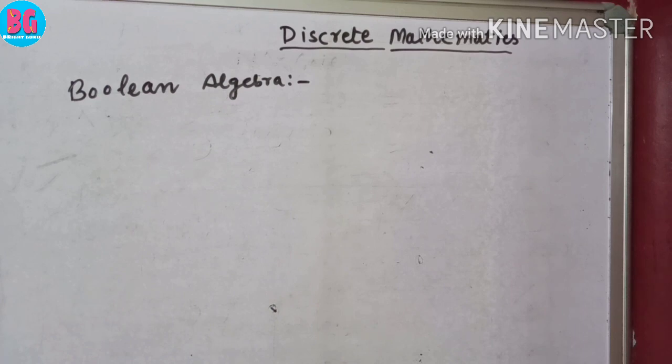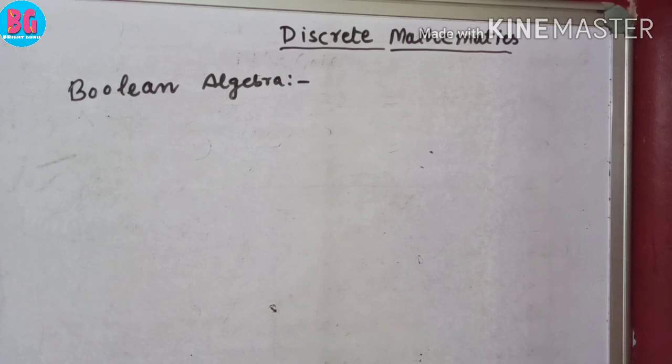What is the meaning of a logical statement? A statement that is either true or false is known as a logical statement. Any answer to that statement is yes or no, true or false. So an algebra is developed for logical statements. That algebra is known as Boolean algebra, and the logical statements are known as Boolean variables.